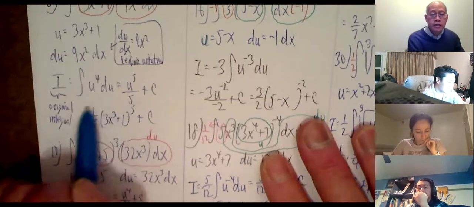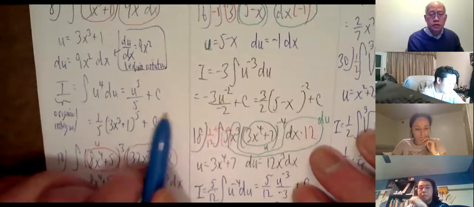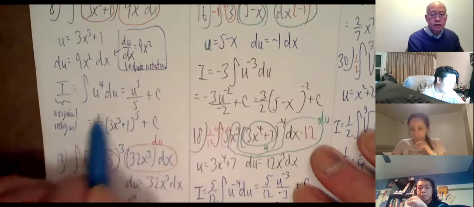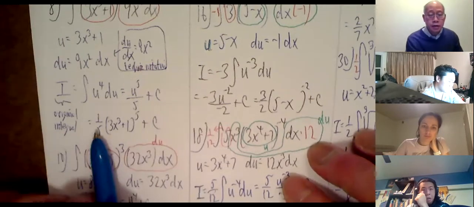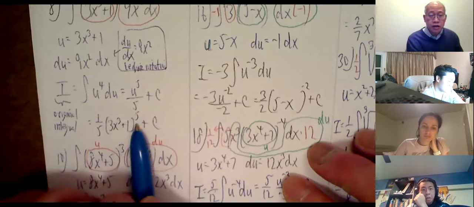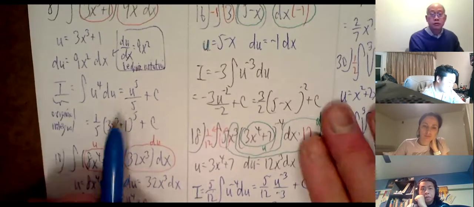And if you try to differentiate this, you should get that back. See if you can follow the logic with me. What's the derivative of this? The derivative of any constant is 0. You know that, so don't worry about that. If you take the derivative of this, 5 hits the 1/5. What's 5 times 1/5? 1.